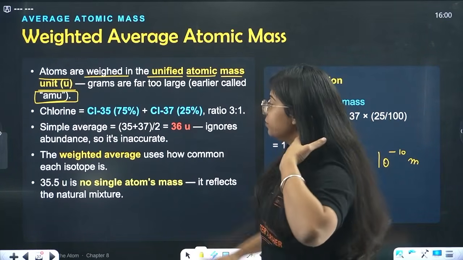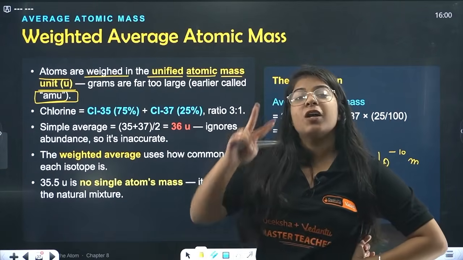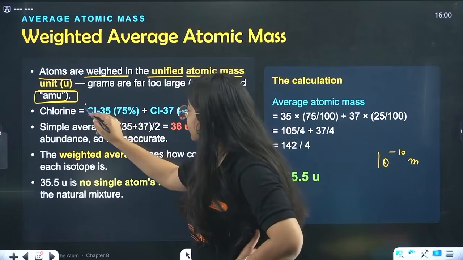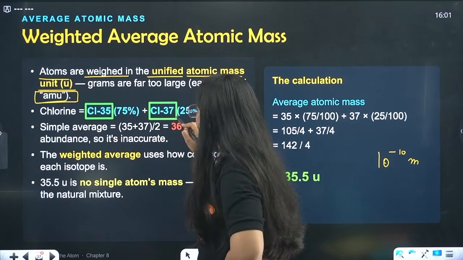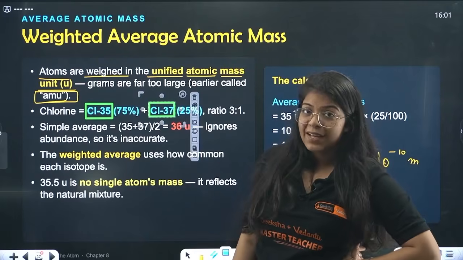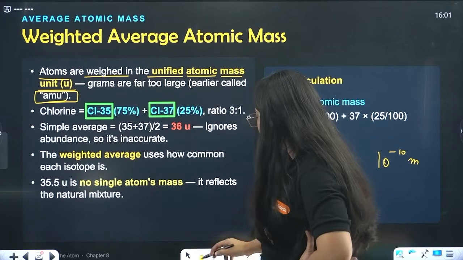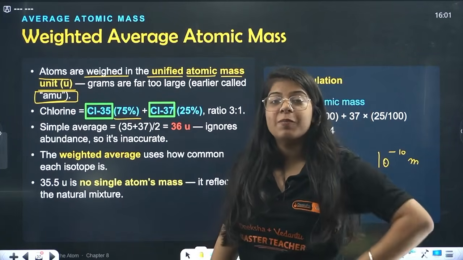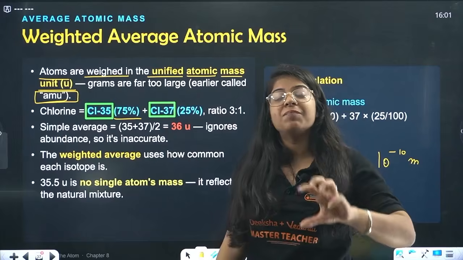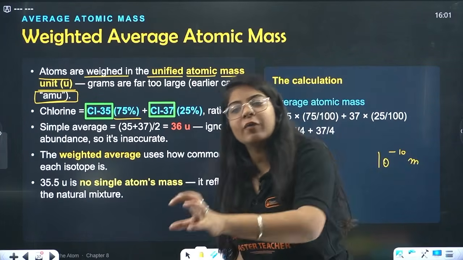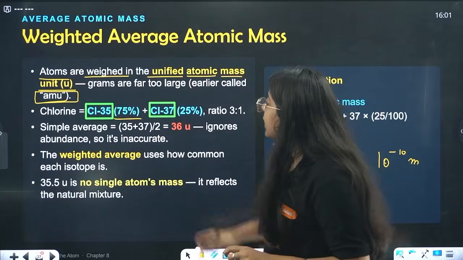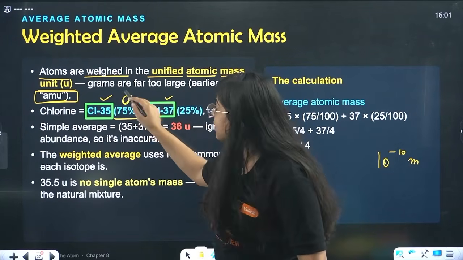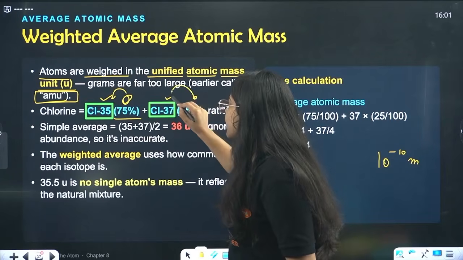Now beta, take the example of chlorine. There are 2 chlorines in this whole world that exist. One is chlorine 35 and another is chlorine 37. Now what does that mean? This chlorine 35 has 75%. If we found 100 atoms of chlorine, 75 are chlorine 35, only 25 are chlorine 37. 75% of the chlorine that we found on earth is chlorine 35, only 25% is chlorine 37.